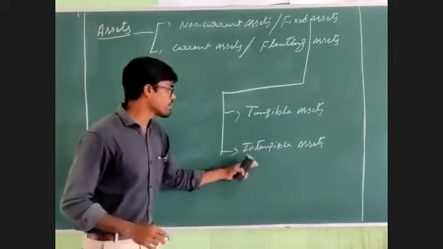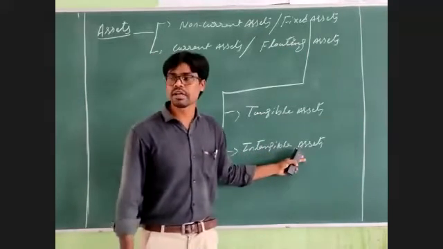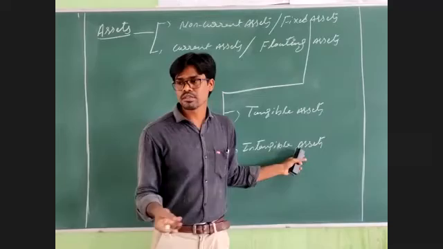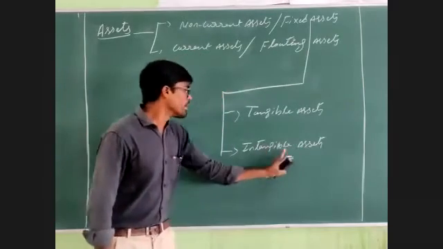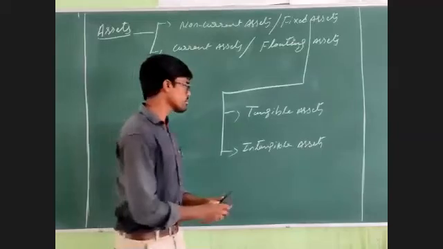Okay, and sometimes they ask one last question. Write one example for intangible assets. You can write goodwill, patent rights, copyrights, okay, trademarks. So these are all the examples for the intangible assets. You can write any one out of these examples.